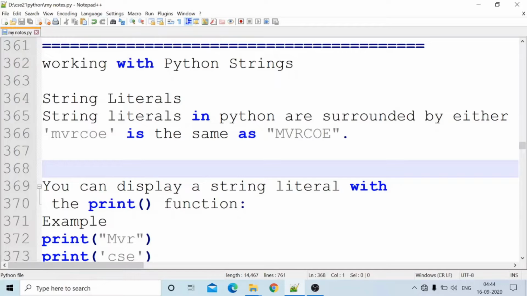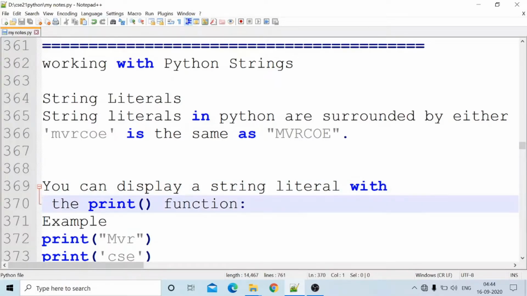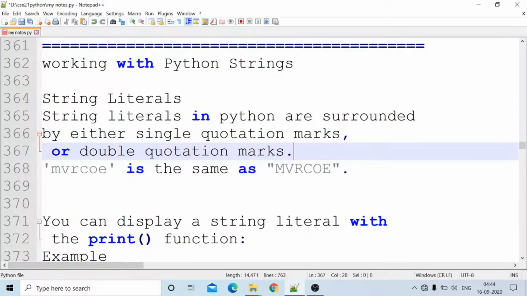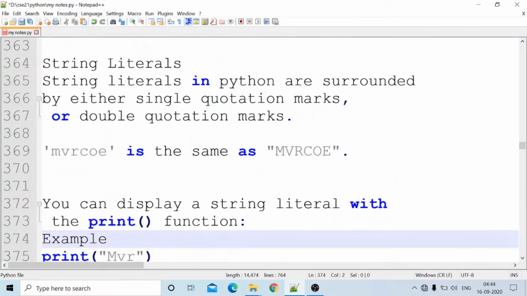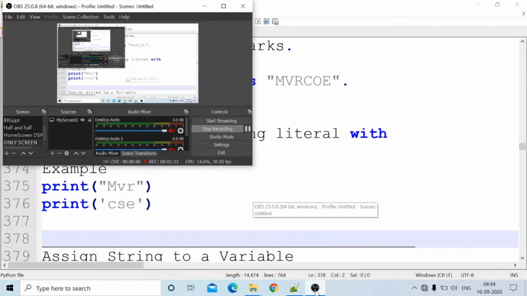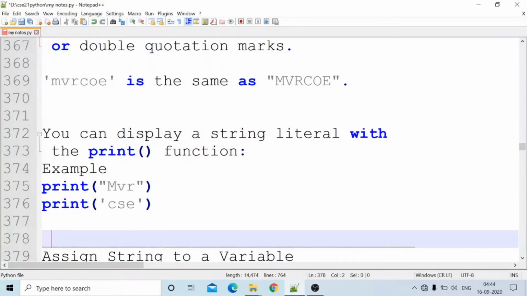Working with Python strings. String literals in Python are surrounded by either single quote marks or double quotation marks. Okay, we are seeing MVRCOE. MVRCOE is a string. Here see in line number 369, MVRCOE is a string which is specified in single quotes or double quotes, the same. No problem. We can declare the string in single quotes or double quotes. We will see it in programs also.